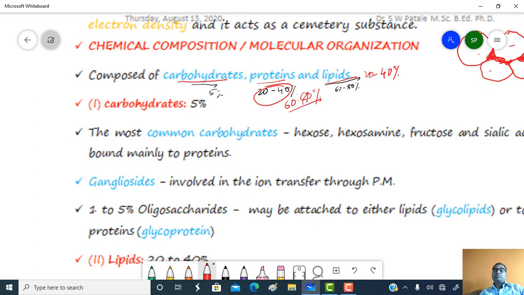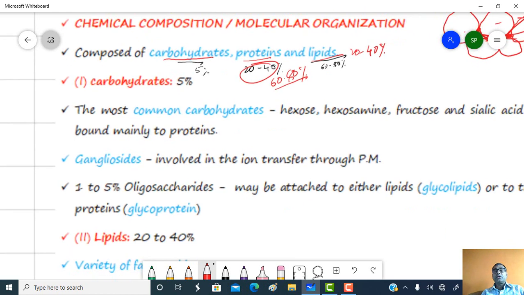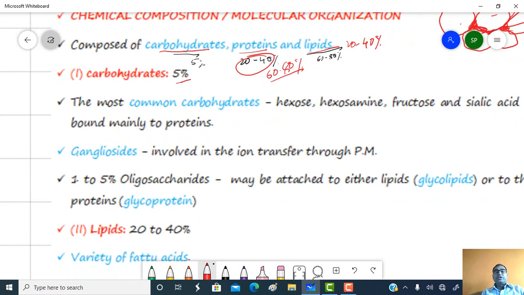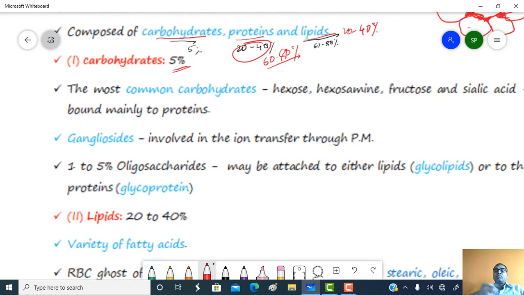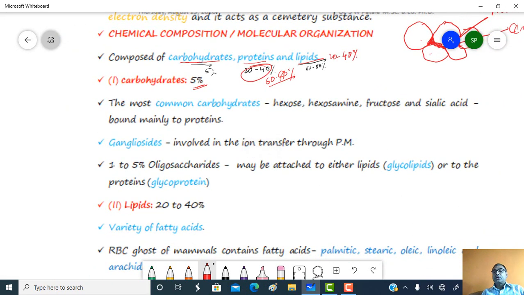So proteins form the major bulk of the plasma membrane. Carbohydrates are very low in quantity, about 5%, and the most common carbohydrates are hexose, hexosamine, fructose, sialic acid, and these carbohydrates are bound by means